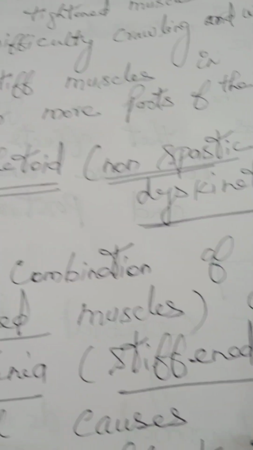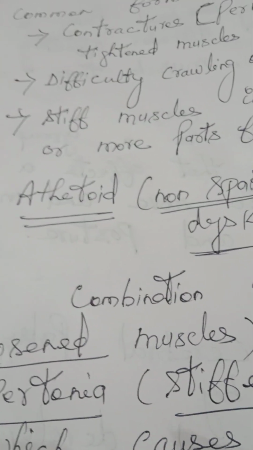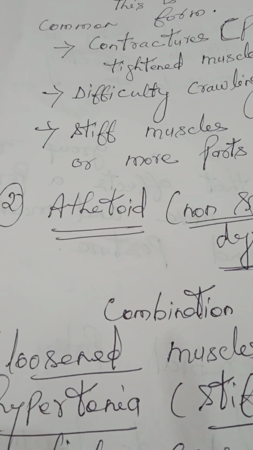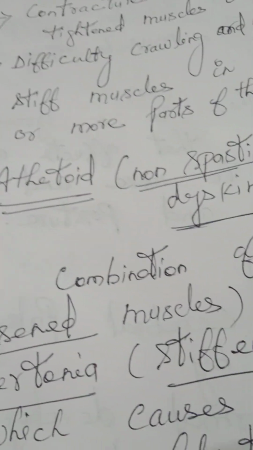What is hypotonia? Decreased muscle tension. What is hypertonia? Increased muscle tension. They may have both, the combination of hypotonia as well as hypertonia. Hypertonia, stiffen muscle. Hypotonia, loosen muscle.